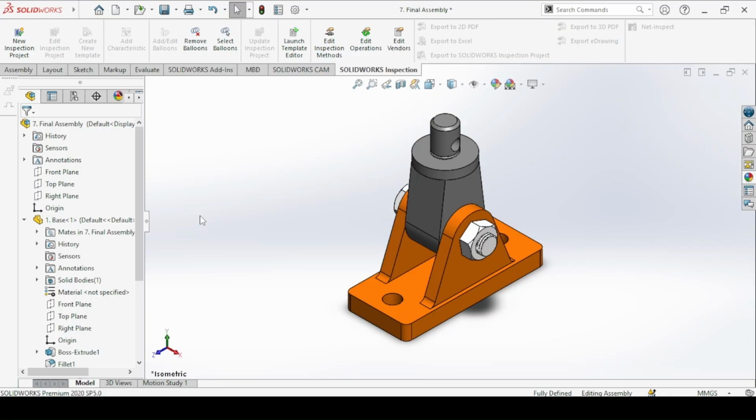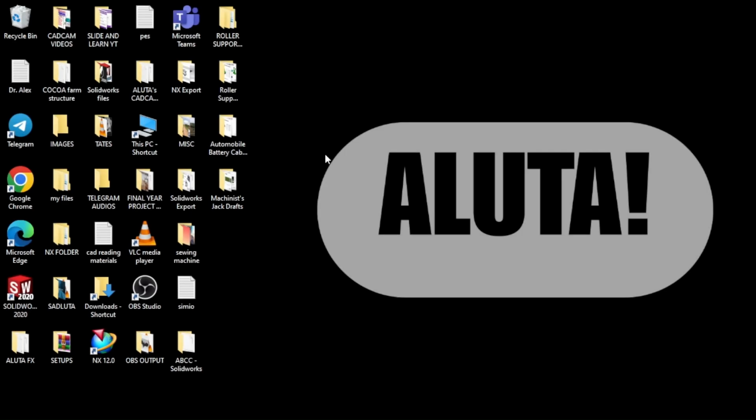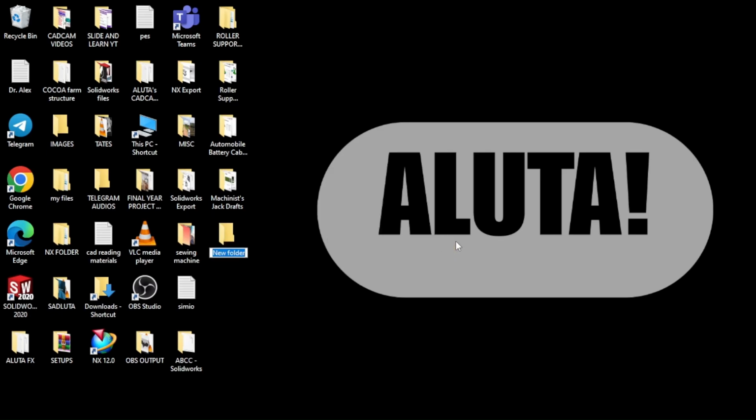Without further ado, let's start. The first thing I will do is I'll create a folder in the desktop to store the files that you create. So this will be the Machinist Jack.